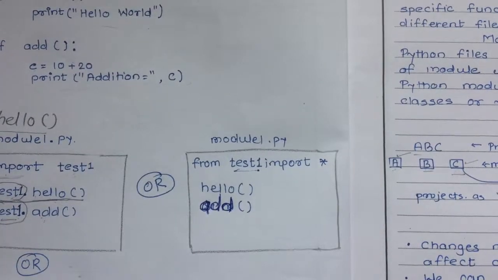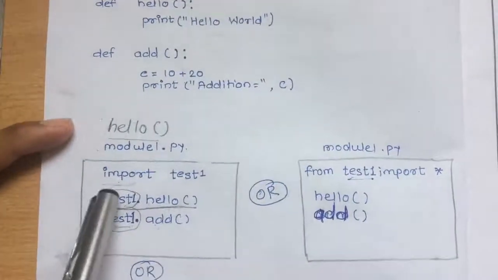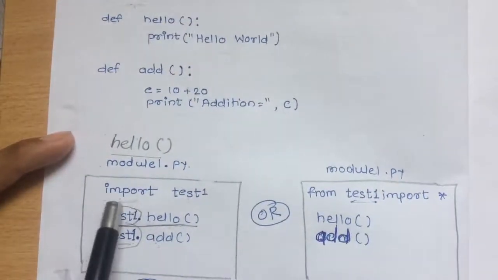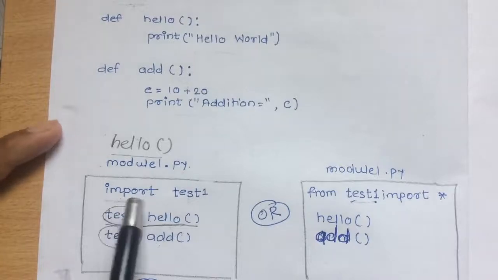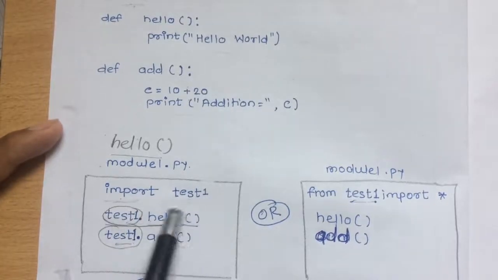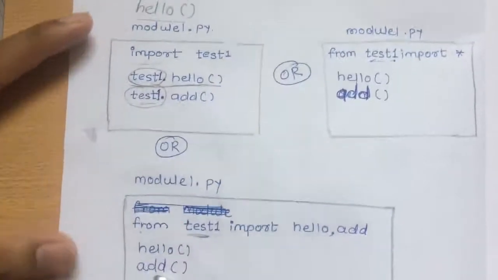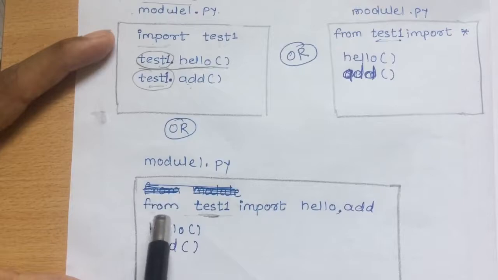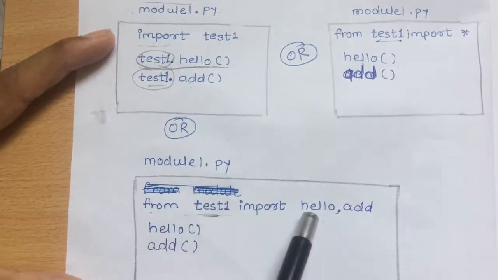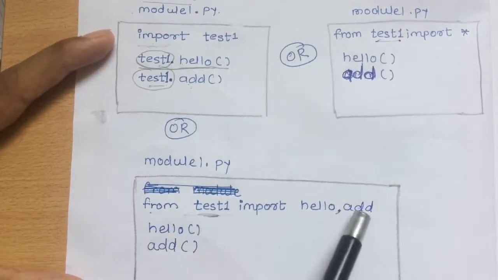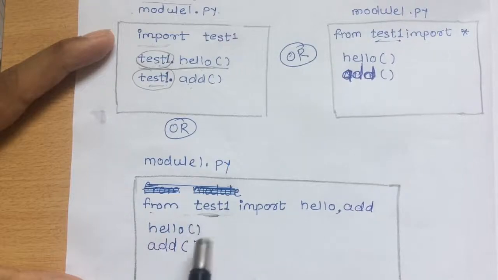Okay, so this is a simple way to import the files in another file by using the import keyword. So this is one way. Just write the simple import and file name, and to call those functions we have to write the file name again over here. So to avoid this, what we can do, we can use the from statement: from test1 import hello, add. This will import the hello and add functions from the file test1, and we can call that hello and add by simply writing the function call.